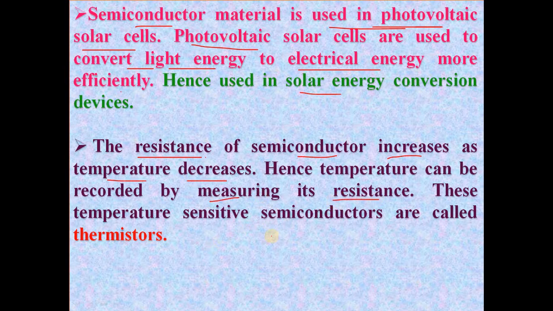These temperature sensitive semiconductors are called thermistors. In multiple choice questions they will ask, what are thermistors? Temperature can be recorded by measuring resistance, and these temperature sensitive semiconducting materials are called thermistors.